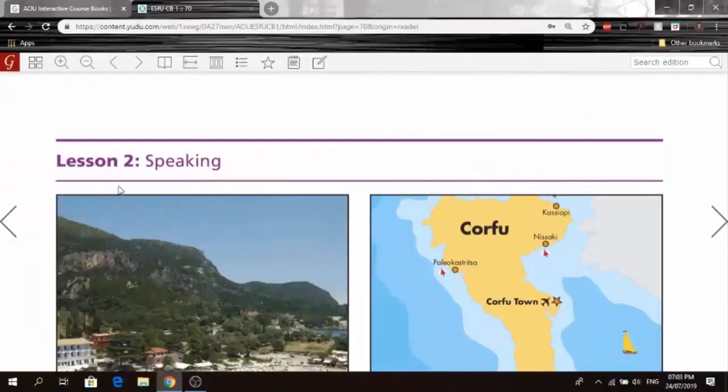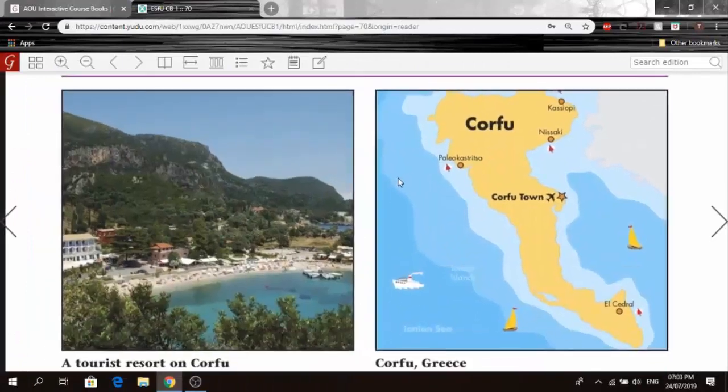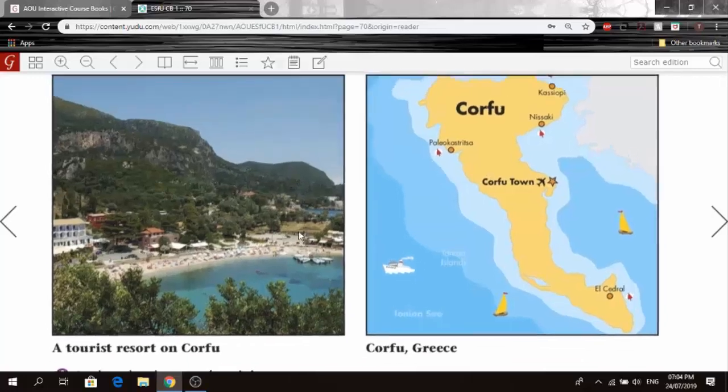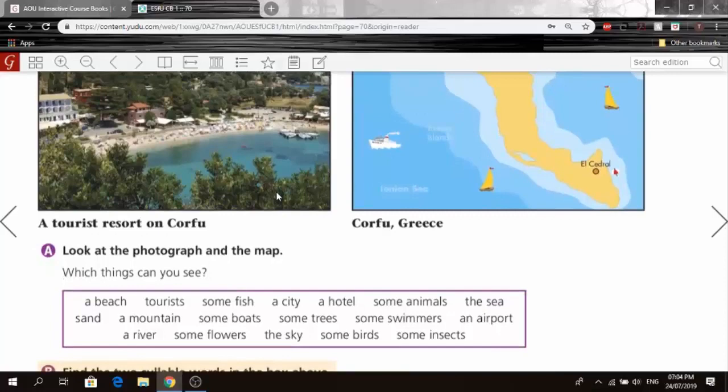Alright, you guys, so now moving on to lesson 2, speaking. Here we have these 2 pictures, and I'd like for you to tell me what you see. Pause the video right now, tell me exactly what you see. So for me, I see trees, a nice beach, a great blue sky, and basically a place called Corfu in Greece, right? And this looks like a tourist resort, obviously, a place that is made specifically to attract tourists to the country.